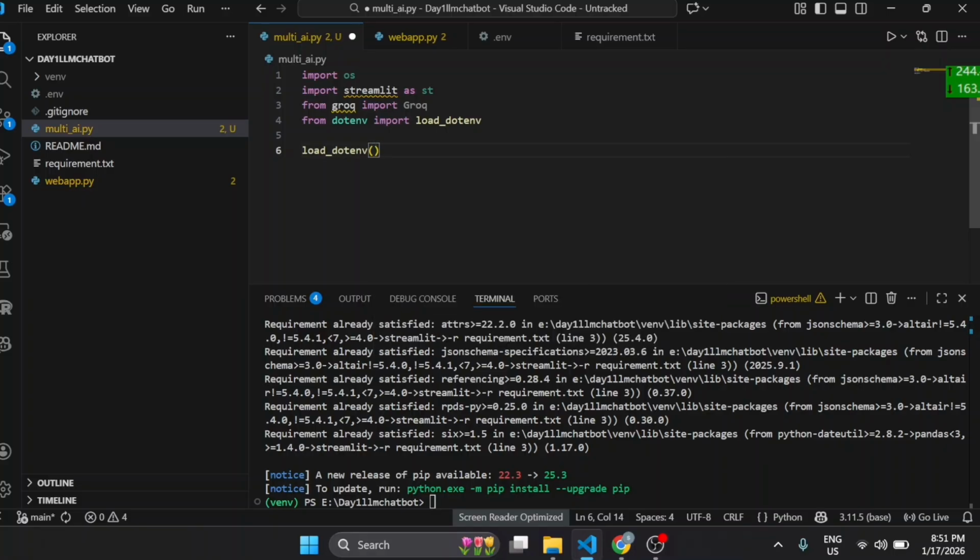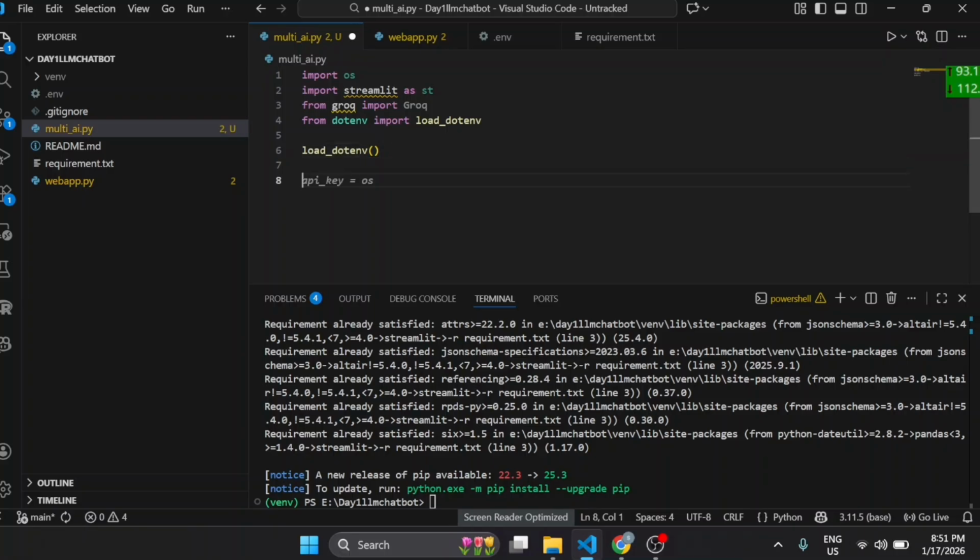What is it going to do? It will load the .env file, and it will load all the variables into the system environment. Whatever API keys are present in the .env file, whether it is Hugging Face, Gemini, or OpenAI, it will load them.